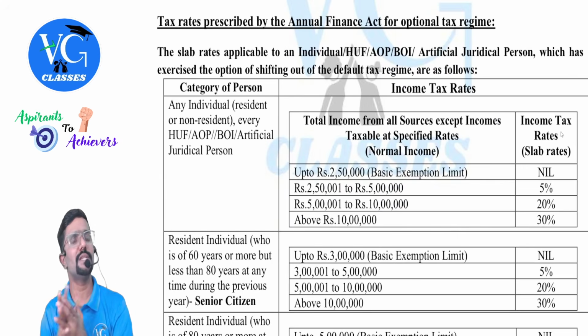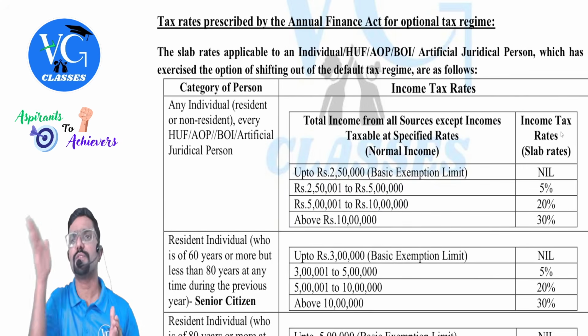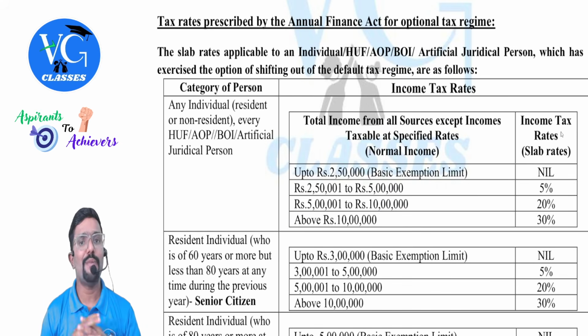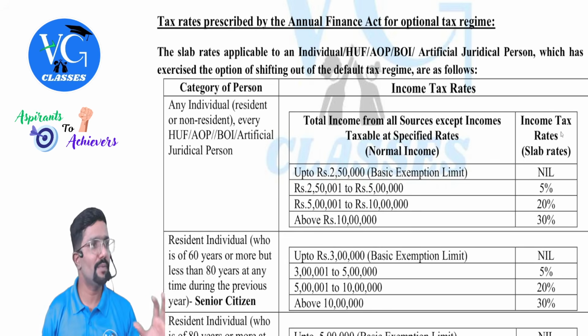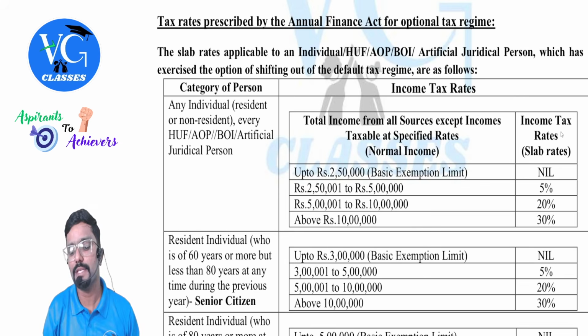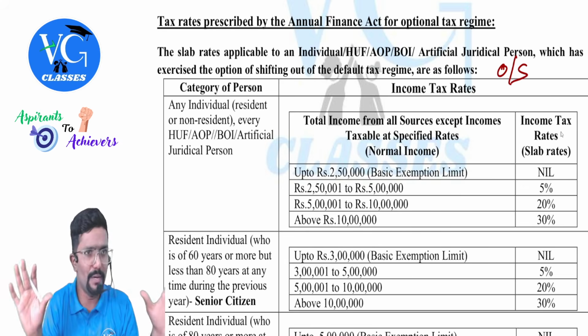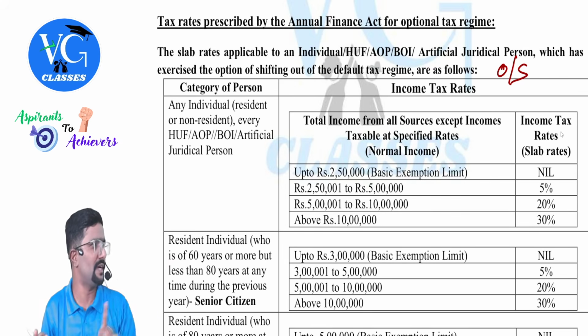So if I am following optional scheme, which is also known as regular provisions of the Act, what is the tax rate applicable? Tax rate prescribed by Annual Finance Act for optional tax regime. The slab rates applicable to an individual, HUF, AOP, BOI, and artificial juridical person which has exercised the option of shifting out of default tax regime are as follows. In simple, these rates are for those who are following optional scheme. There is no amendment in this. Whatever was already there has been continued. Amendment is only in default regime.